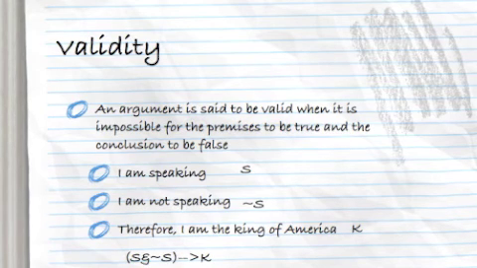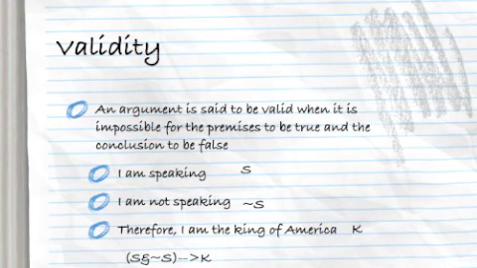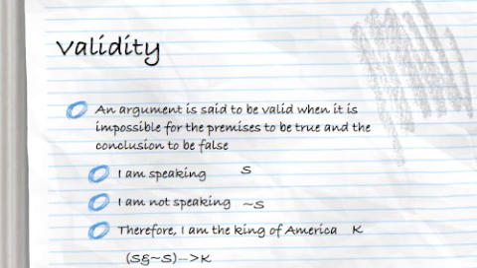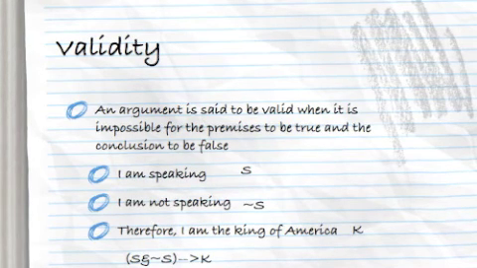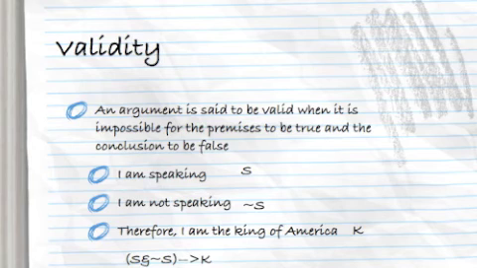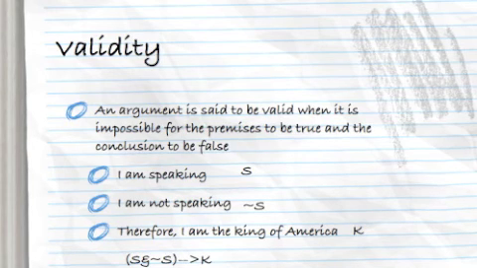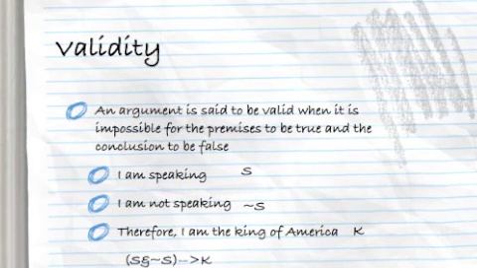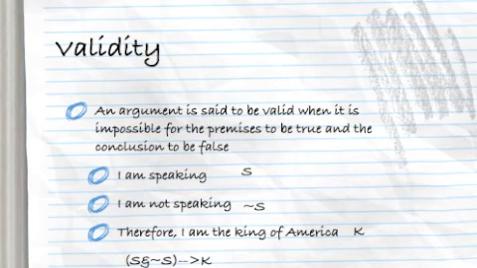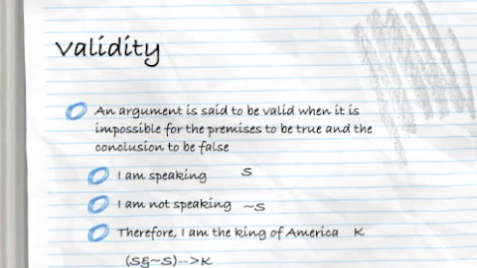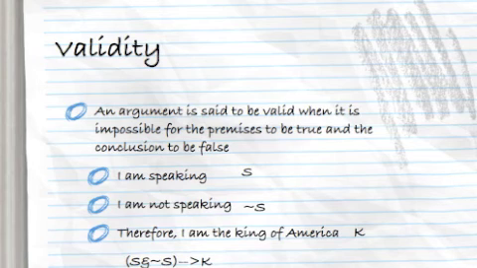I am speaking and I am not speaking, therefore I am the king of America. Now you say, that's suspicious, but it turns out that according to the definition of validity given above, this is a valid argument. The argument that I gave is completely valid.